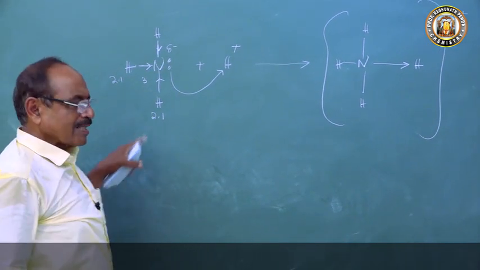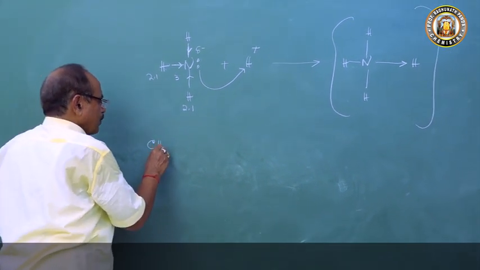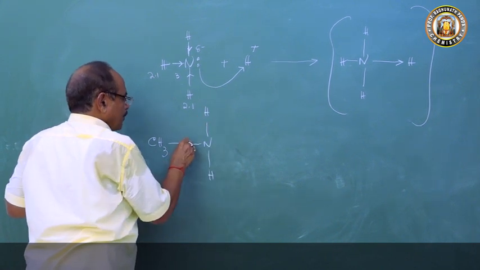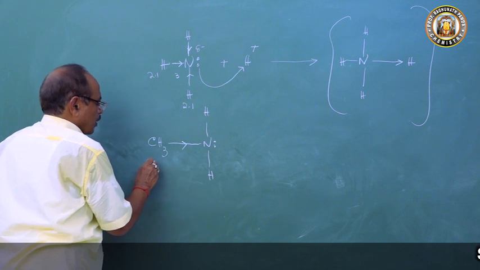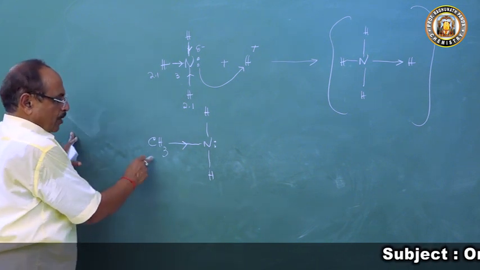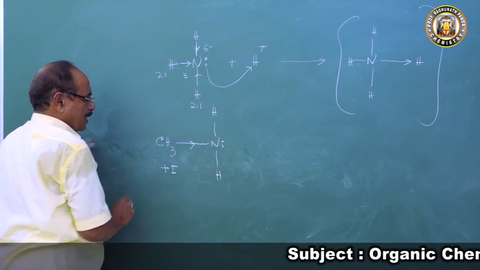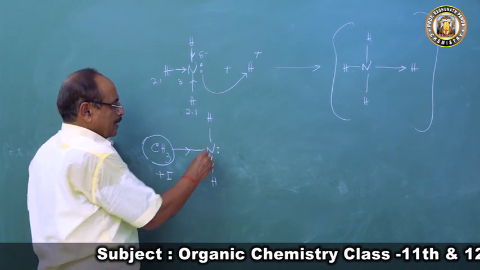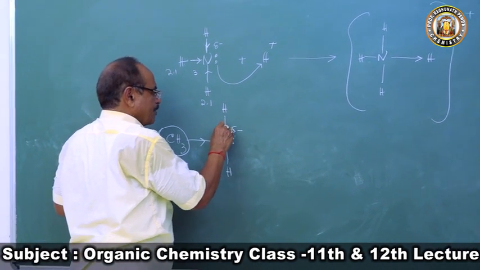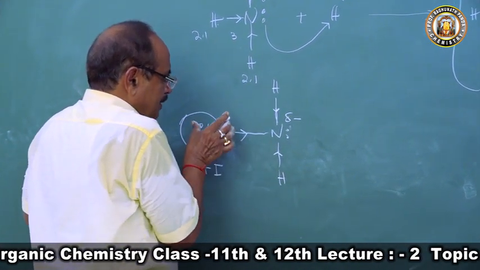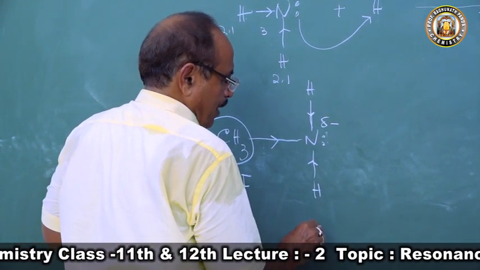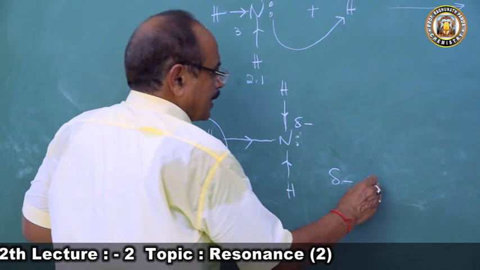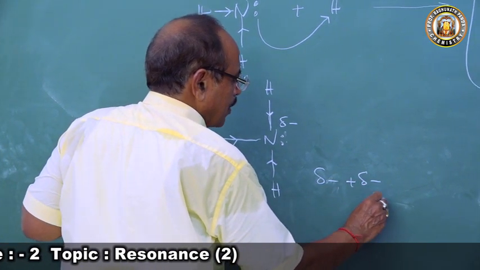I explained last class that in methylamine the nitrogen atom is bonded to a methyl group. This methyl group is an electron releasing group, so it causes a plus I effect. Because of the plus I effect of the methyl group, there is already a negative charge on nitrogen because of the drift of electrons towards the nitrogen atom, which is a delta negative charge due to the minus I effect.